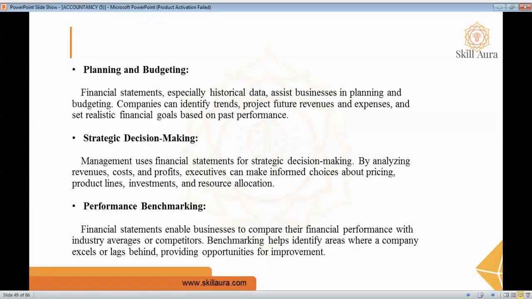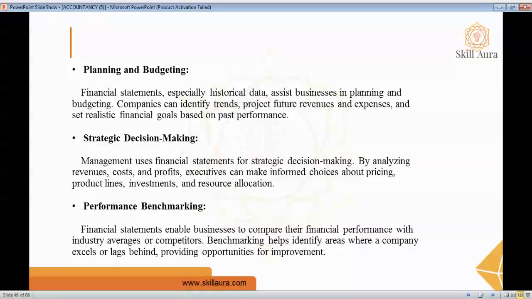The next one is strategy decision making. Here, the management uses financial statements for strategy decision making, and it also analyzes cost, revenue, and profit. It also makes informed choices by pricing the product and product lines, investment, and other resource allocation. For this, the financial statement is very important to make a strategy decision.